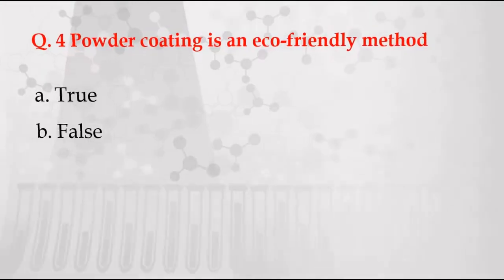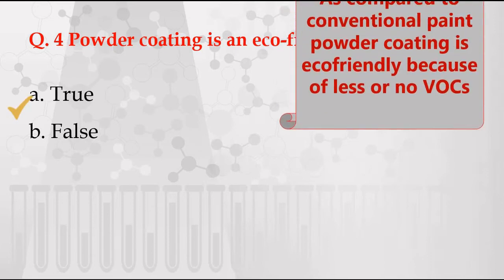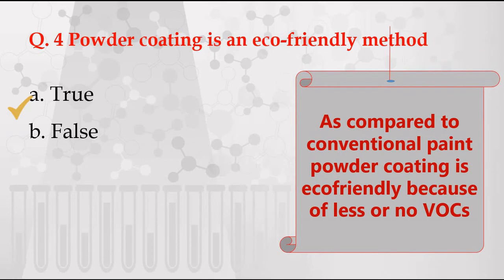Next question. Powder coating is an eco-friendly method. The statement is true or false? Yes, the statement is true, because as compared to a conventional paint, powder coating is eco-friendly method because it forms less or no VOCs. VOC means volatile organic compounds.